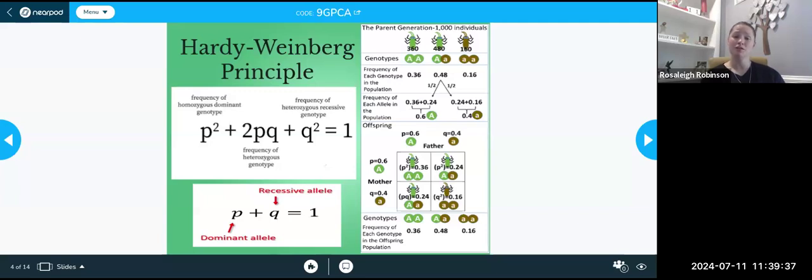You can also do a little bit deeper calculation with just the alleles, so dominant allele P versus recessive allele Q. And again, if they equal 1, it is not evolving. This is how we can see if a population is at equilibrium or if it is evolving. Notice here that when we calculate these genotypic frequencies, we will come up with a population that has not evolved from one generation to the next.